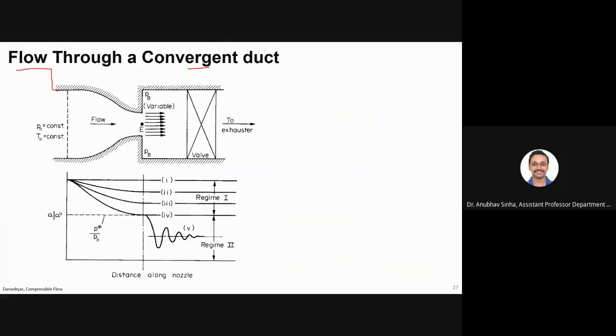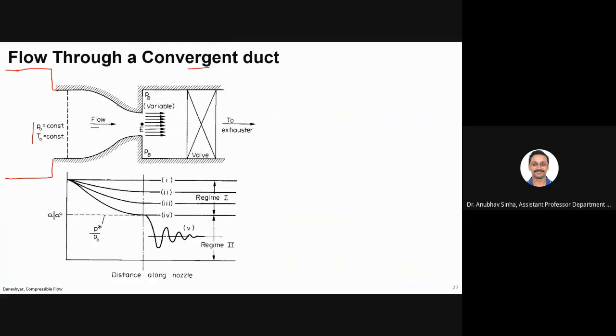Large means that you have some flow, but the pressure and temperature remain constant. P0 and T0 are constant. The pressure of the tank does not change appreciably while you are taking some fluid out. The flow does not change the properties inside the tank.